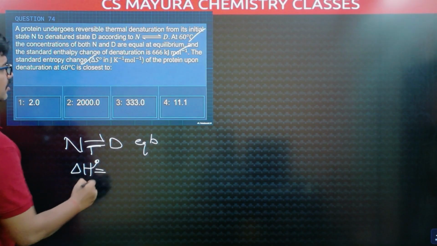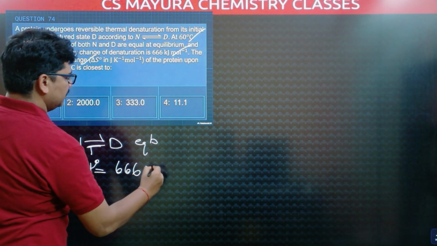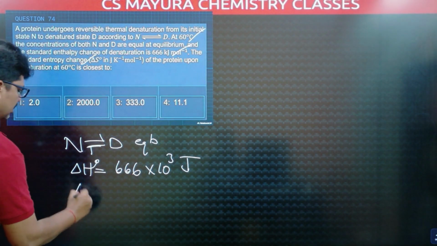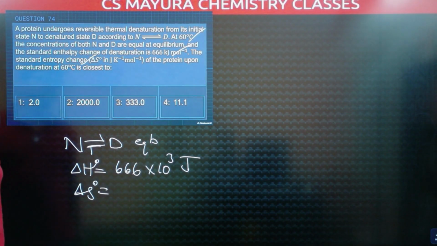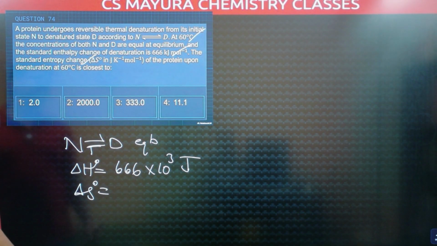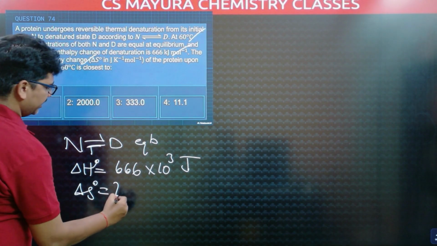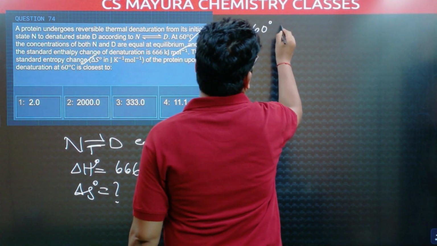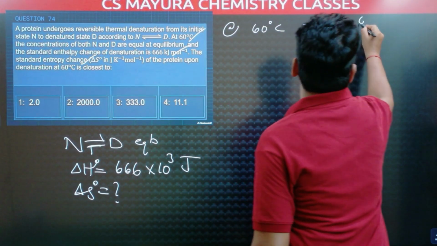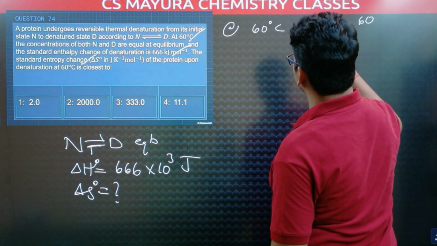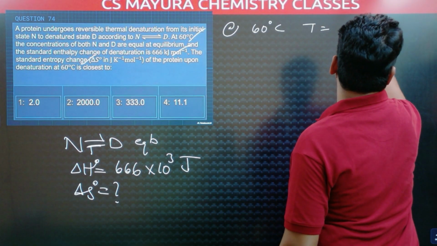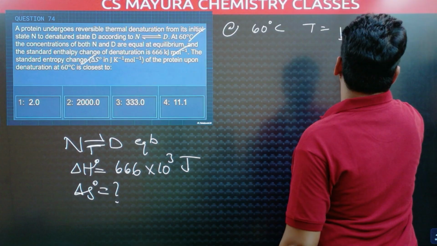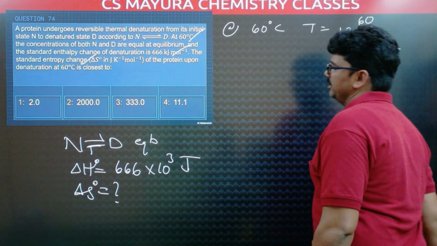That is first point. Next, standard enthalpy change. Delta H naught value is 666 into 10 cube joules. And delta S naught value, standard entropy change. What is the standard entropy change? At 60 degrees Celsius, the temperature is what? In degrees Celsius we should not take, we have to take in kelvins. 60 plus 273, 333. Temperature is 333 kelvins.